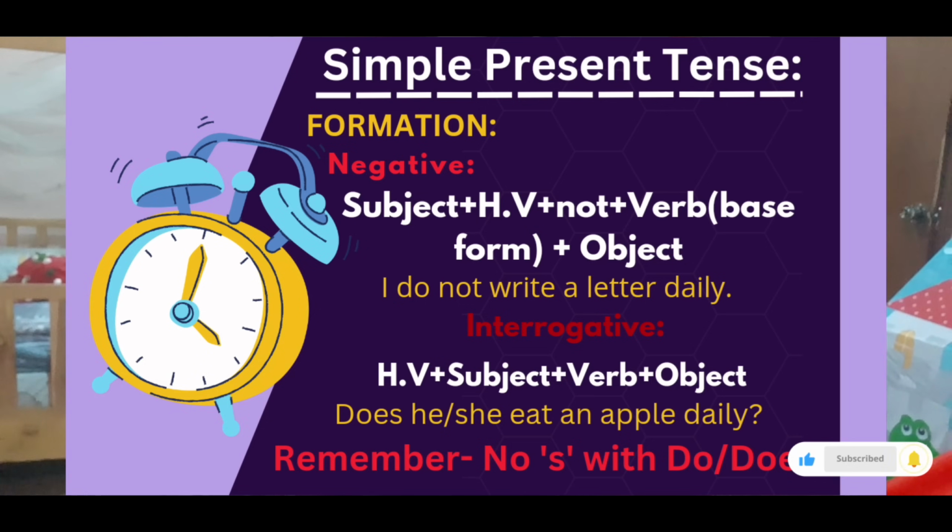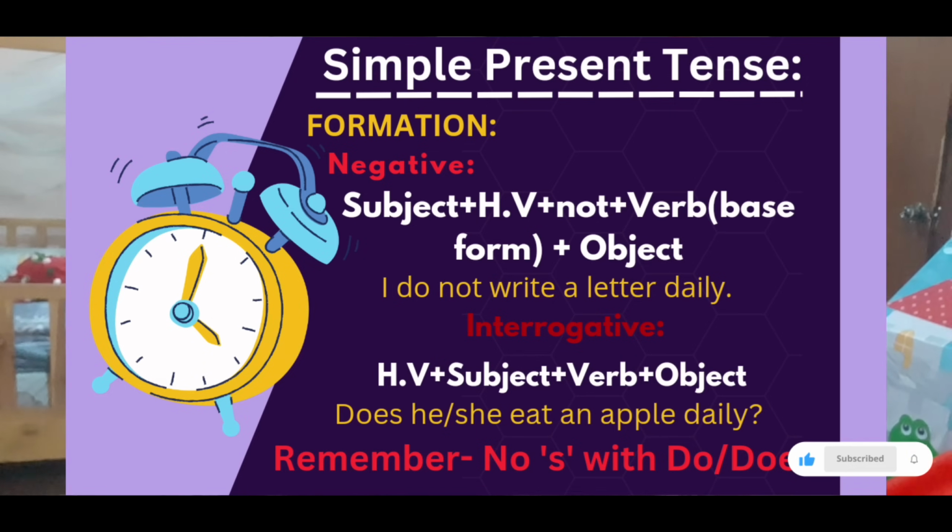What will be the construction? Subject plus helping verb plus not. Helping verb, that is do or does: do with I, you, we, and they, plus does with the singulars he, she, it. What is the construction? Subject plus helping verb plus not, plus verb base form.